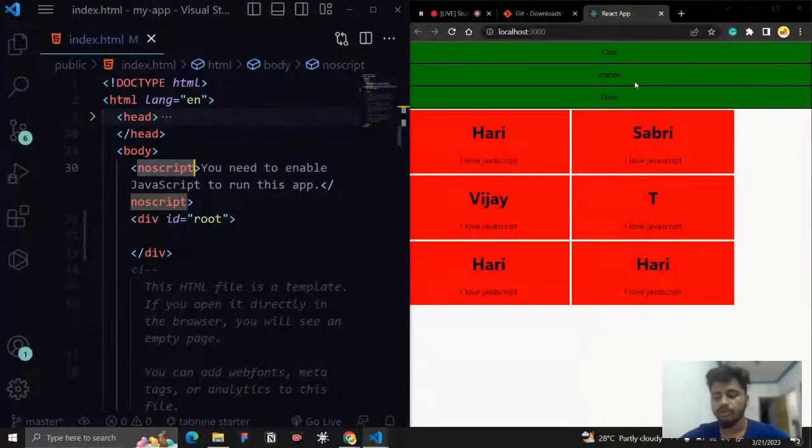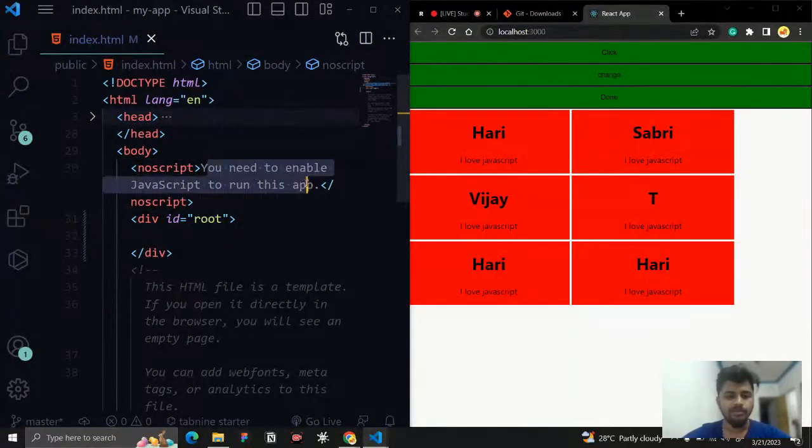If someone blocked JavaScript in their browser, the message that I want to give is that you need to enable JavaScript, because without JavaScript I'm not able to run the React application in the browser. So I'm just telling them that you need to enable it, otherwise you cannot see this application. I'm giving them a warning message in my browser. That's what the noscript tag is.